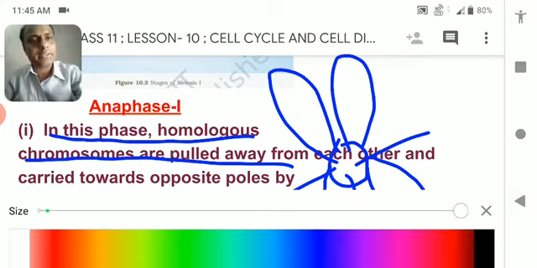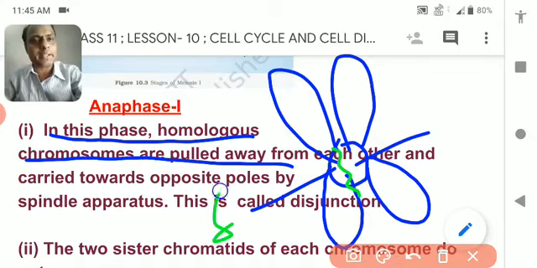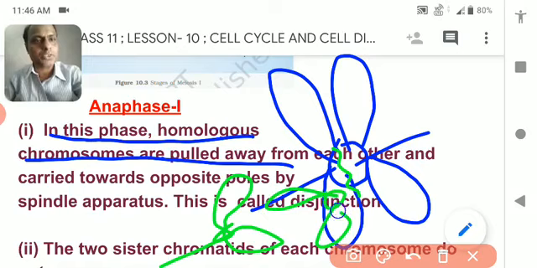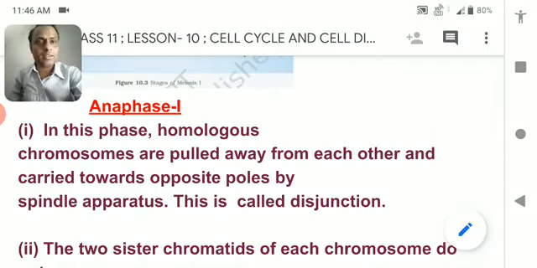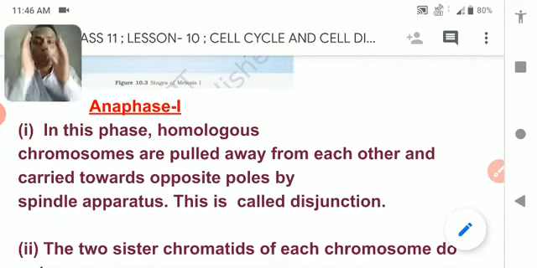The centromere breaks, and the two sister chromatids get separated like this and pulled toward the opposite pole. But here no such event takes place. It means the centromere does not break, and the whole chromosome moves toward the opposite pole.